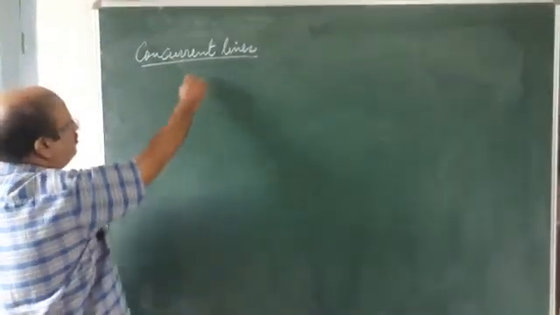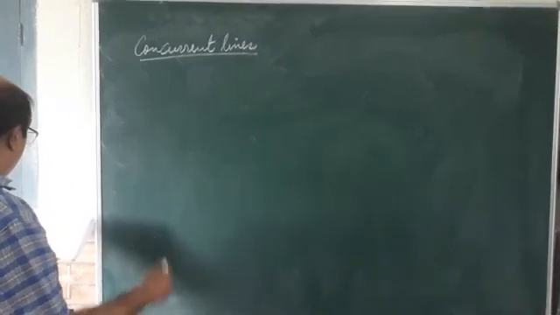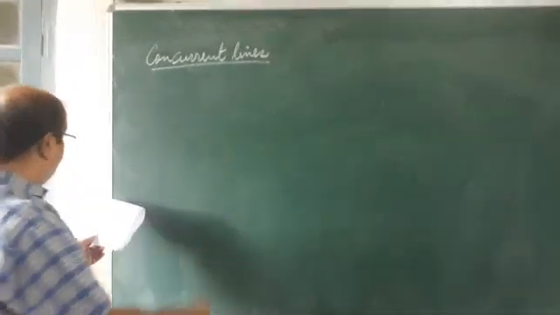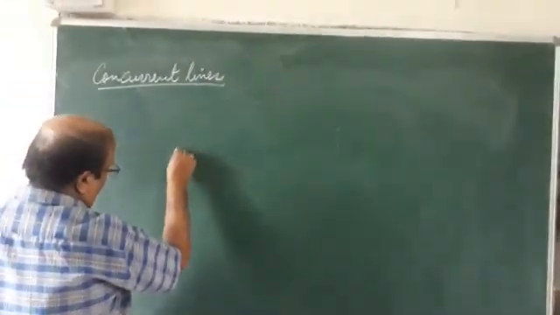Next we have the concurrent lines. Now what are concurrent lines? Three or more lines in a plane are said to be concurrent if they all pass through the same point. Let's see here. We draw the point here.